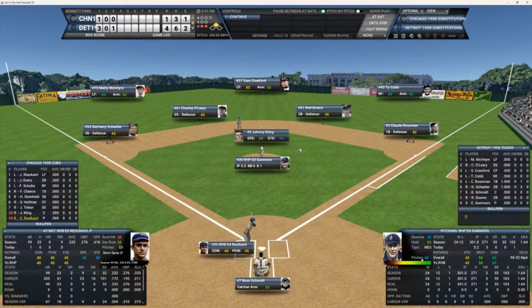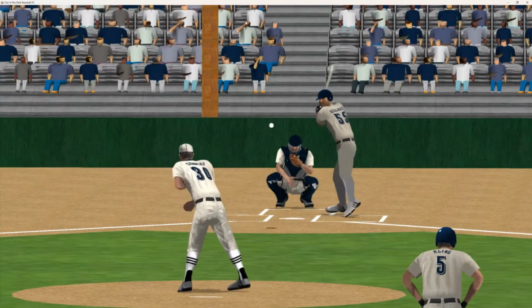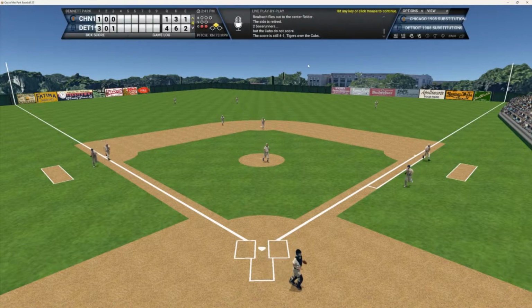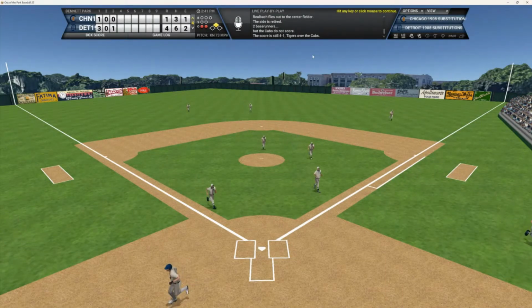And can Ed help his own cause here and cut this lead in half, make it 4-2? And here's the first pitch to Ed. And that ball is hit to center field. Crawford comes in, makes the catch. And the Cubbies strand 1. We go to the bottom of the fourth.